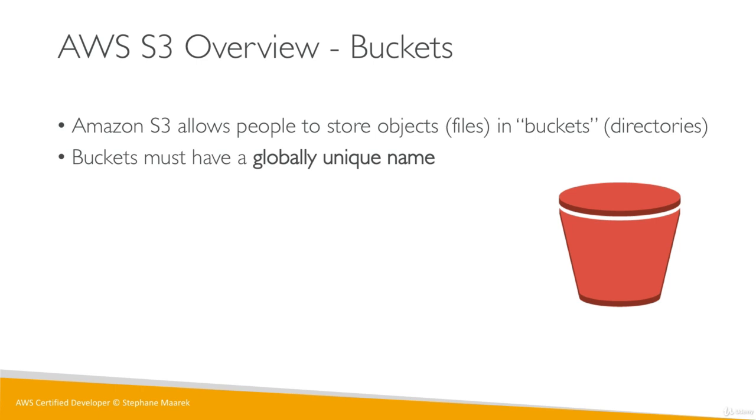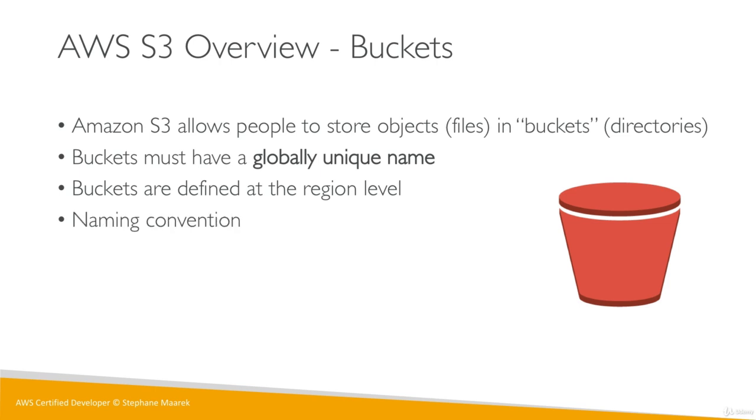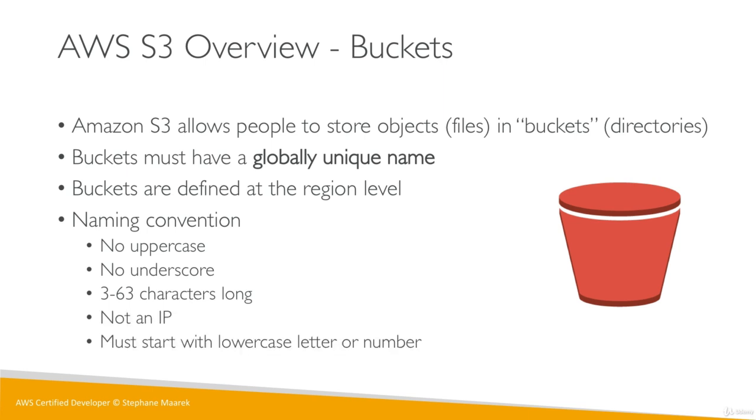That's a bit confusing with AWS S3. You will see it is a regional service, but your bucket must have a globally unique name. Buckets will be defined at the region level, and there's a naming convention. There's no uppercase, no underscore, from 3 to 63 characters long, not an IP, and it must start with a lowercase letter or a number. So basically, you need to remember these.